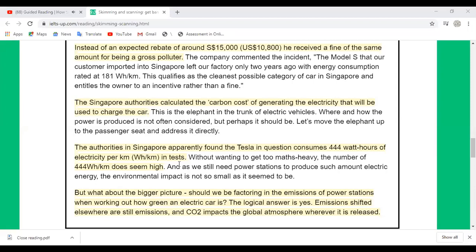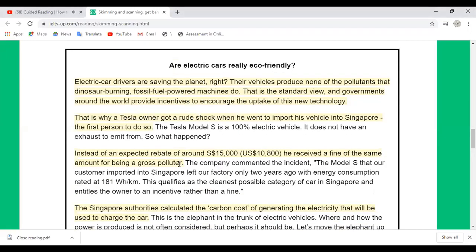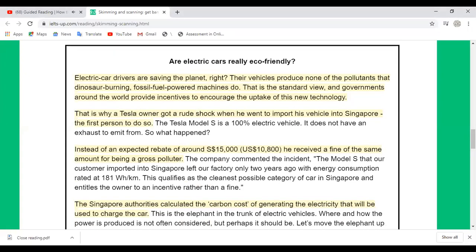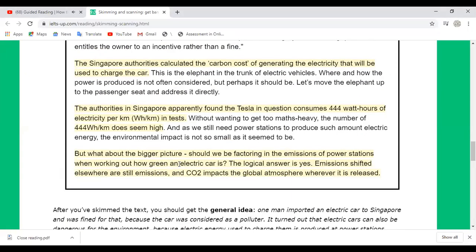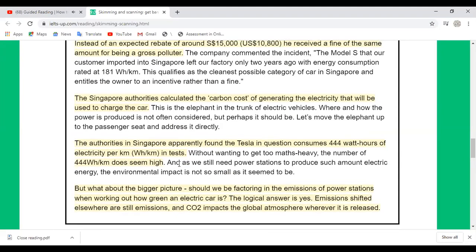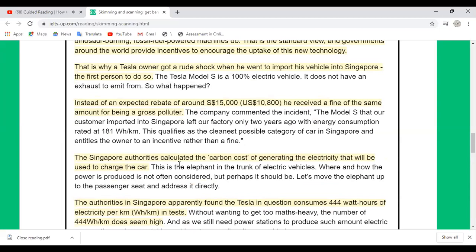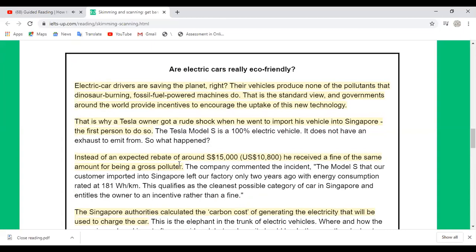All right, everyone, the time is over. Let's quickly go to the questions. And before that, a reminder for all of you: look at paragraph 1 and the last paragraph. The first paragraph and the last paragraph are both totally highlighted because you have to read both of them completely when you are skimming. Only the first sentences of each paragraph are highlighted because this is what you do in skimming. I guess you have got the main idea, the crude idea, of what this piece of writing is talking about.